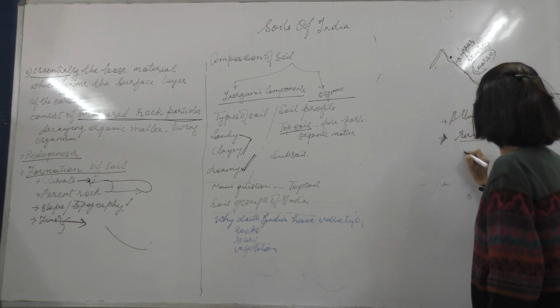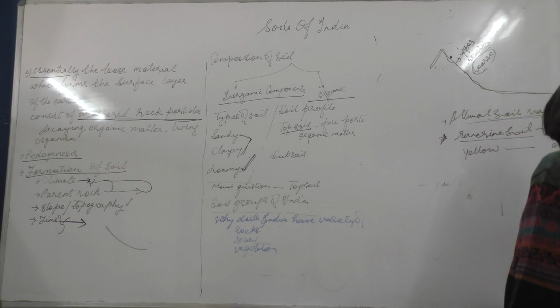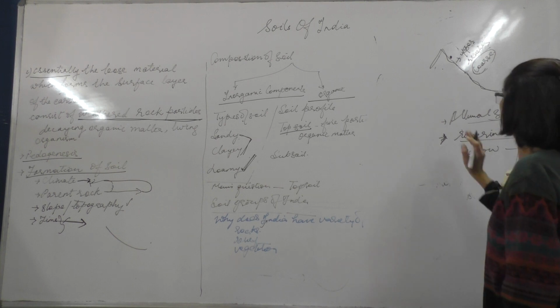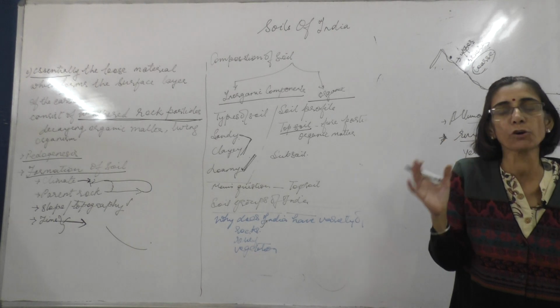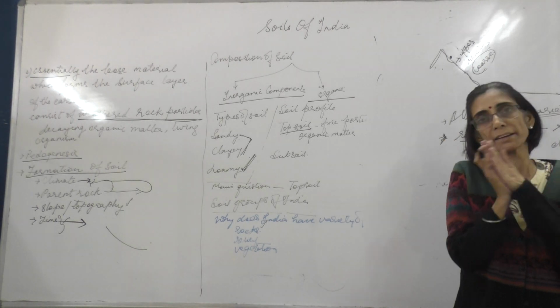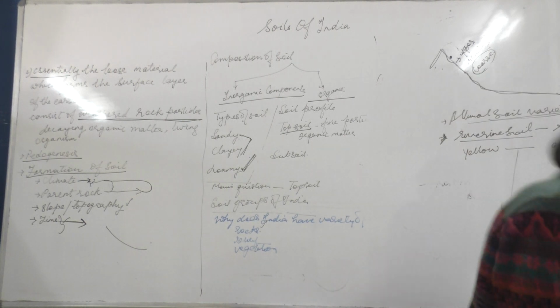Maybe in the upper region it will be faint yellow, and it may become darker at the lower reaches. We can also say that there is a difference between the alluvial soil formed in the northern region and in the southern region. So let us look into that part also.